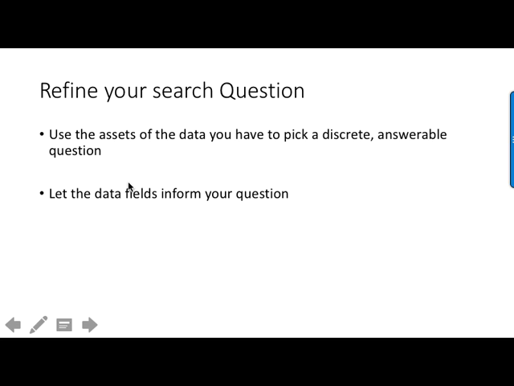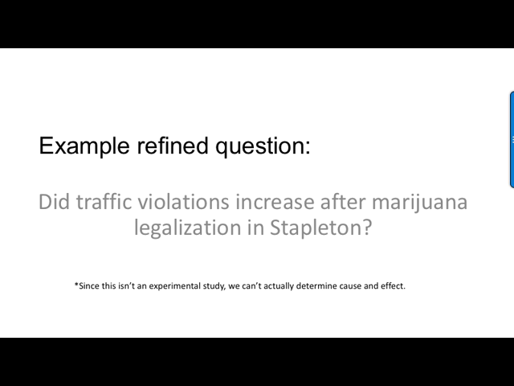All right, so now that we know what's in the data file, we can refine our search question. We can use the assets that are in the data set. So maybe we could ask questions that we didn't think that we could ask. Like maybe I didn't realize there was going to be a neighborhood column, so now I can ask questions about specific neighborhoods. And in the realm of letting the fields inform my question, I also noticed that it has traffic and non-traffic as one of the distinctions. So I'm just going to ask, did traffic violations increase after marijuana legalization in Stapleton?